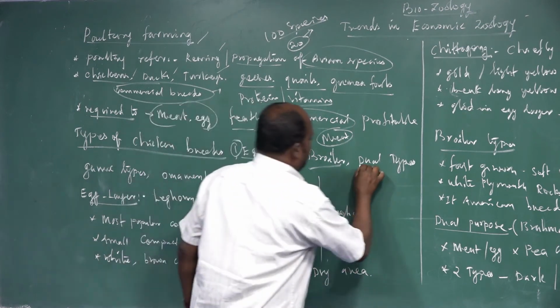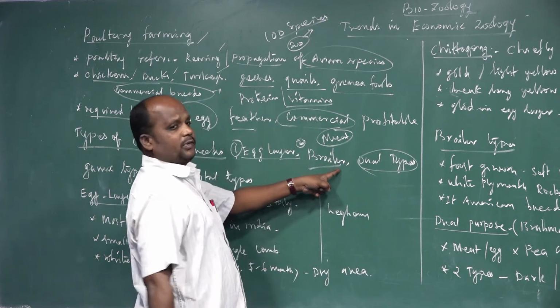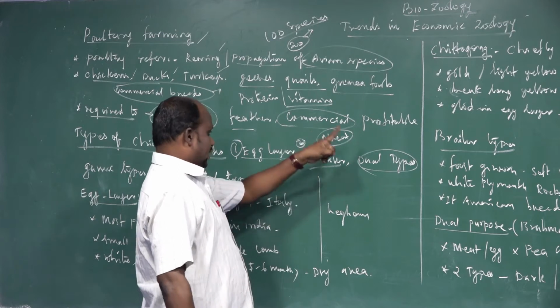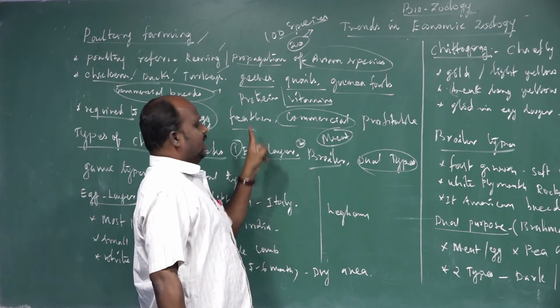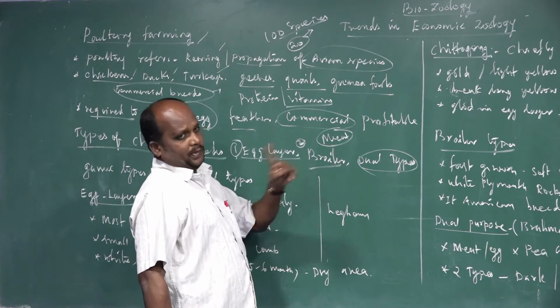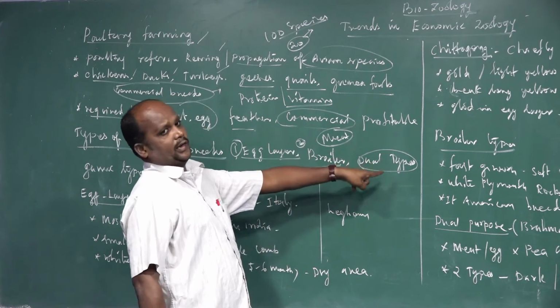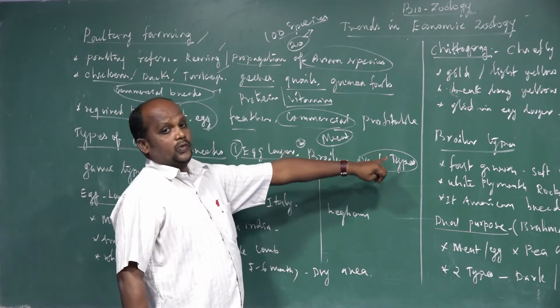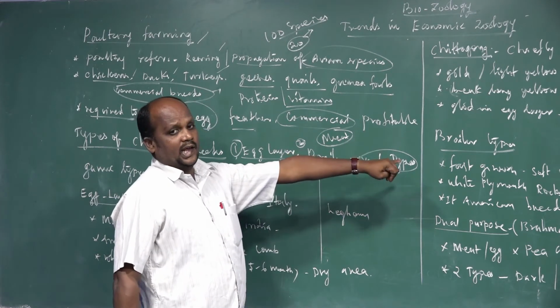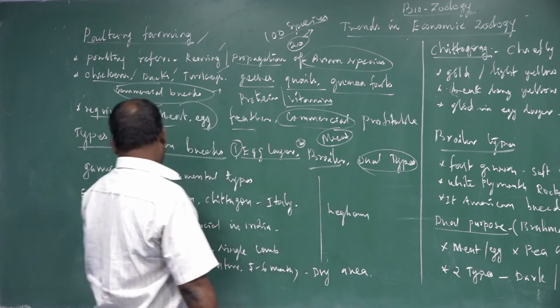The third is dual type. What is the meaning of dual type? The bird population is used for both egg production and broiler production, meat requirements and egg requirements. For both purposes we keep the animal, and that is called dual type rearing of the bird population. Next one is game types.